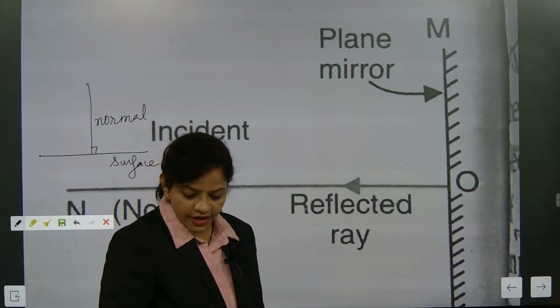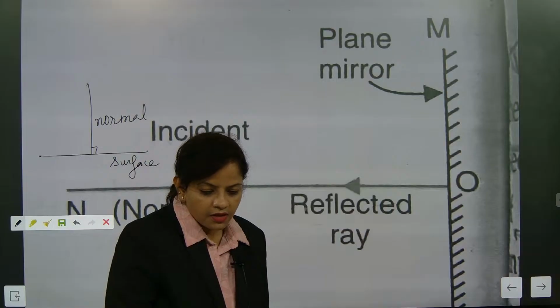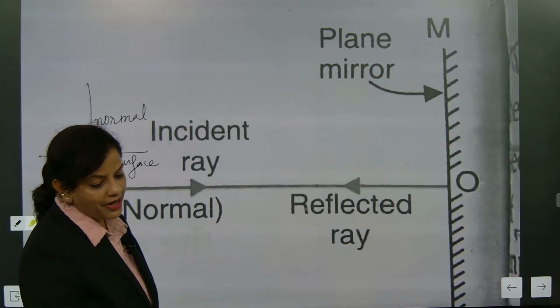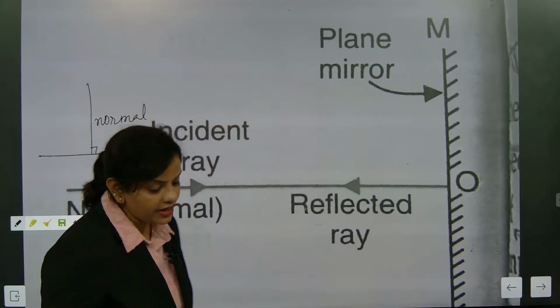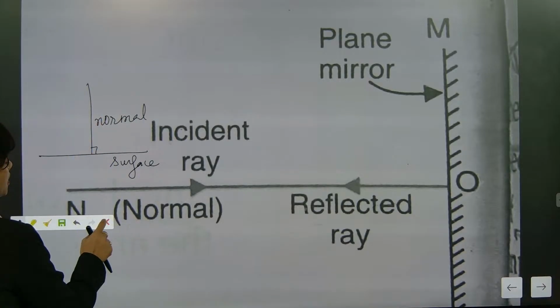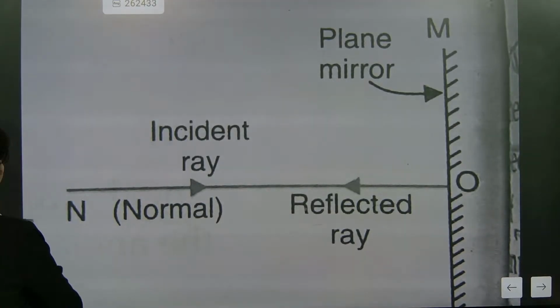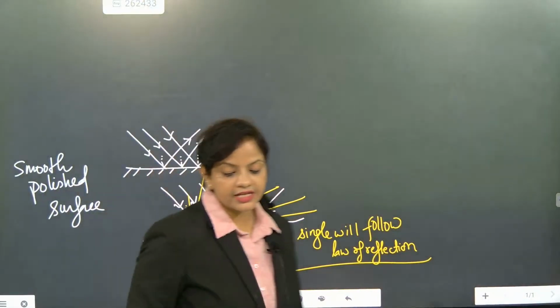Are you all ready for the next part? Yes, normal is always perpendicular to the surface, and any ray which falls perpendicular will retrace its path.